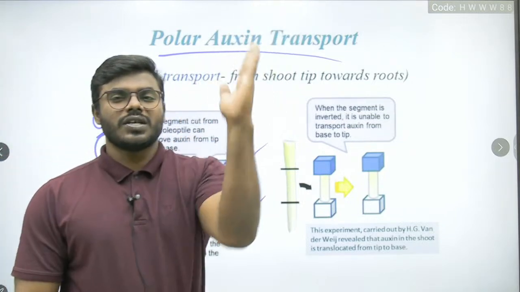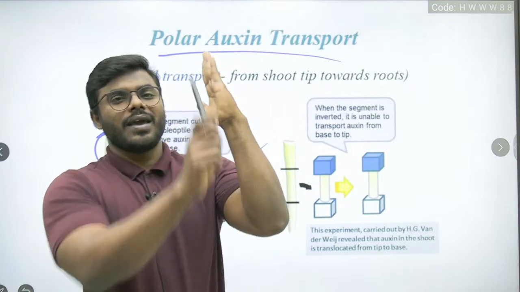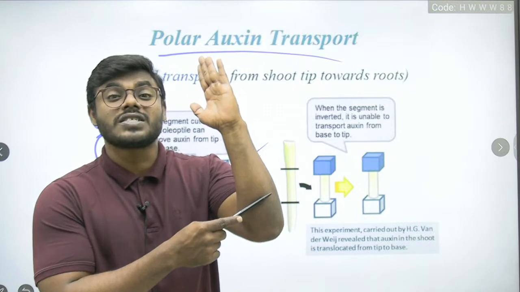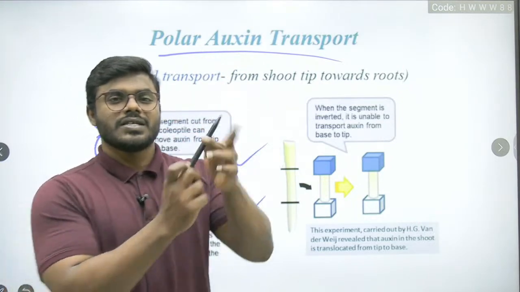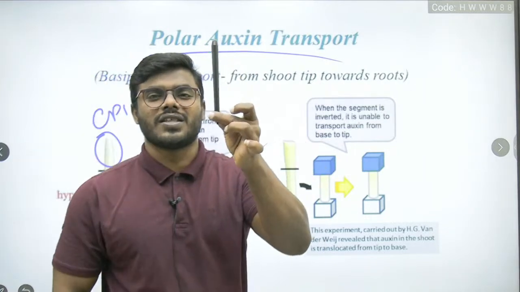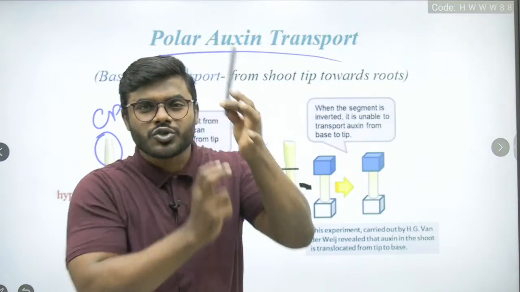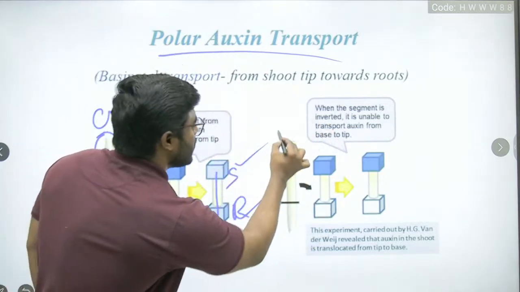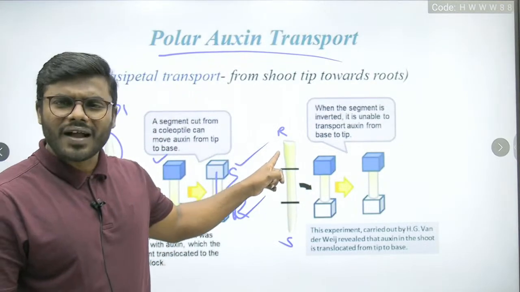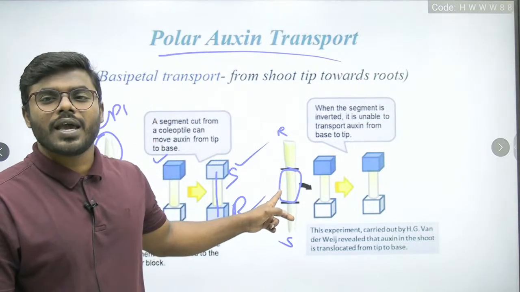Now this time, every student listen, look, follow the diagram very correctly. This time, see, originally coleoptile is like this, yes or no? My upper part is the shoot and this part is called root. You know very well. Now this time what I have done, I have inverted it. Now this became root, this became shoot. Now every student remember. So this became a root part and this became a shoot part. Correct? Once again, we cut the middle part, that is called hypocotyl.